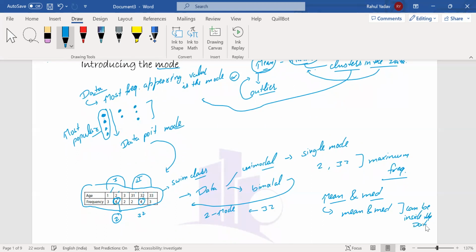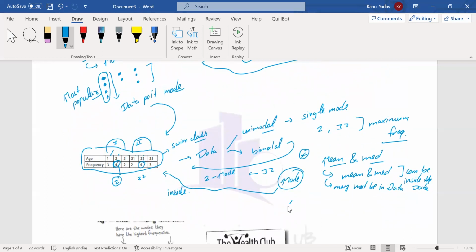That means if we find the mean and median, they may appear in the data set, or they may not be in the data set. But the mode is always inside the data set. This was point one, and after that we have another point.